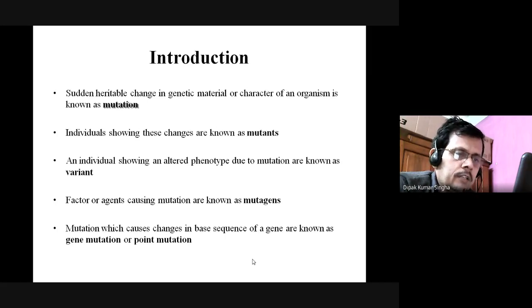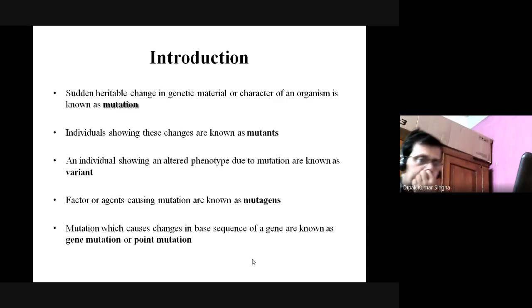An individual showing an altered phenotype due to the mutation is known as the variant. And the factors or agents causing the mutation are called the mutagens. What are the variants? An individual showing an altered phenotype of the same type due to the mutation is known as a variant. Mutation which causes changes in the base sequence of the gene is known as the gene mutation or the